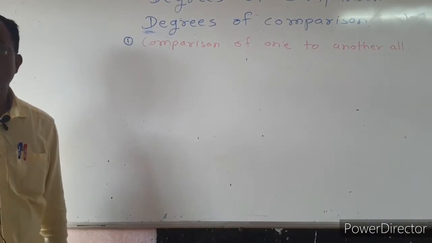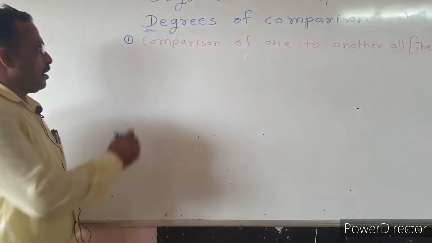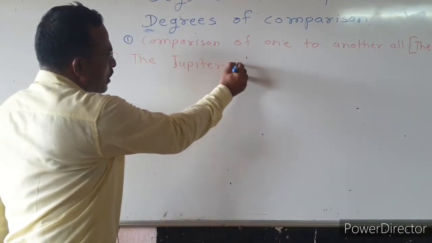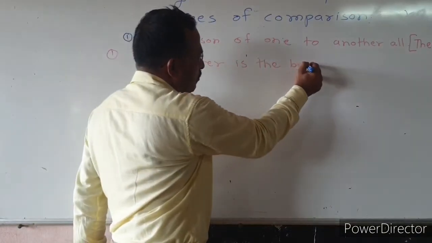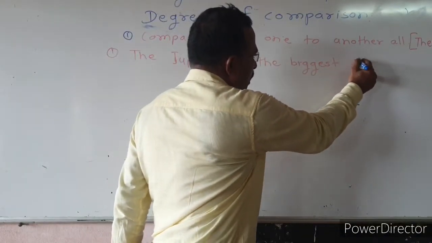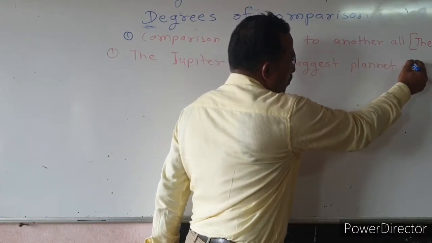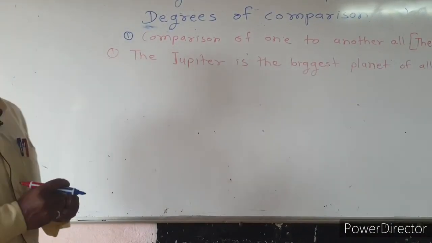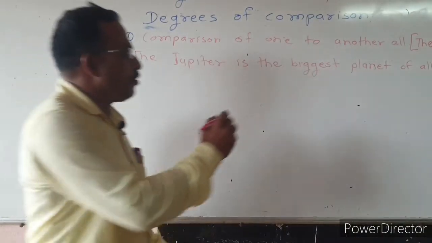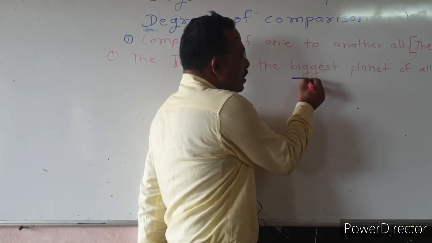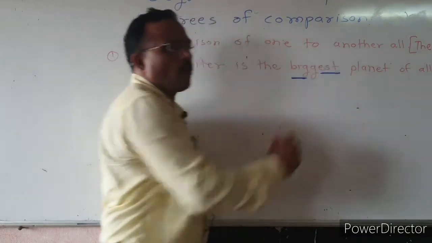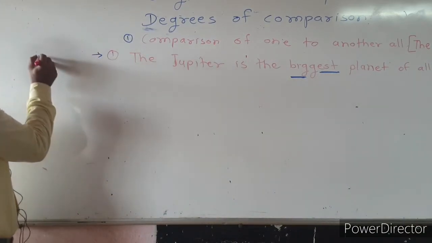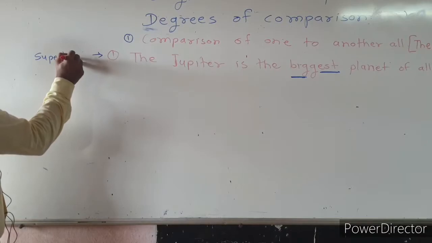Comparison of one to another, all. The Jupiter is the biggest planet of all. So first we identify the degree of the given sentence. Here the adjective big is used in its superlative form, biggest. Biggest becomes the superlative form of big, and so the sentence is in superlative form.